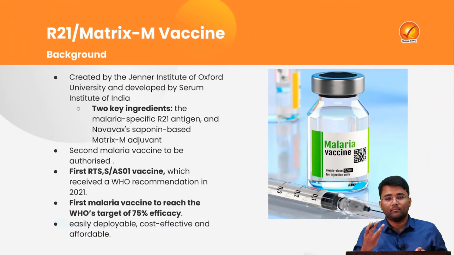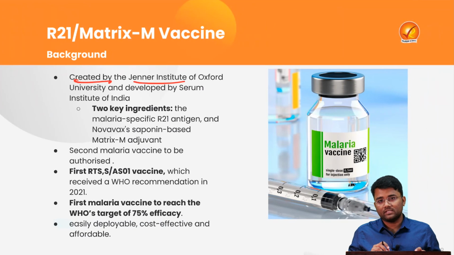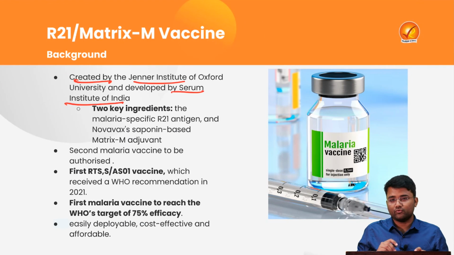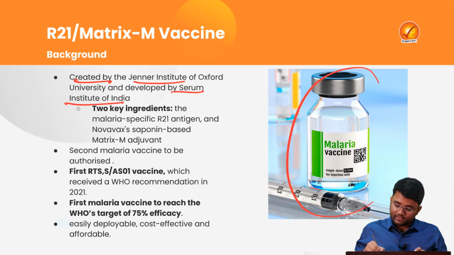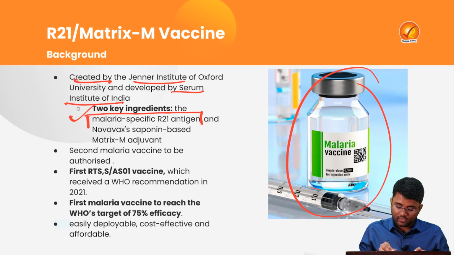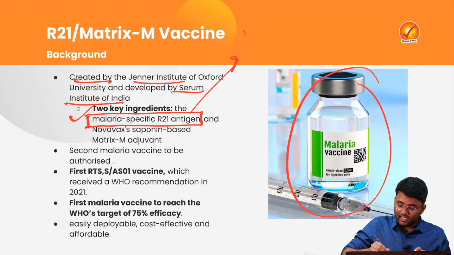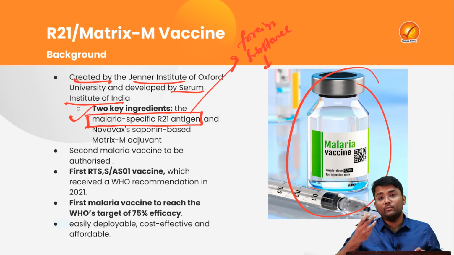Let's try to understand some basics of this vaccine. This vaccine was created by the Jenner Institute of Oxford University and developed by the Serum Institute of India. This vaccine carries two main ingredients. First is the malaria-specific R21 antigen. Antigens are foreign substances that trigger an immune response.